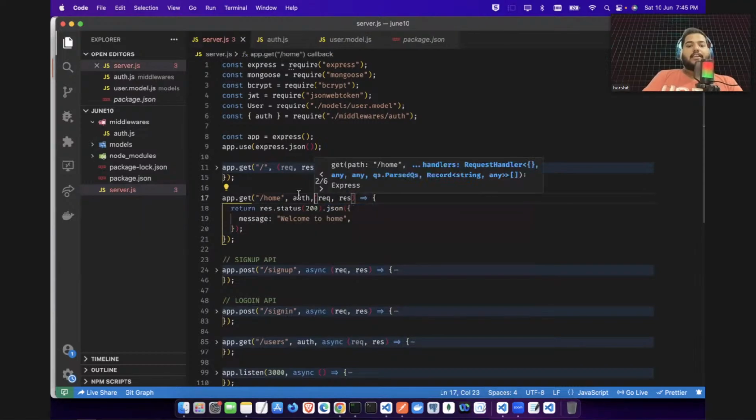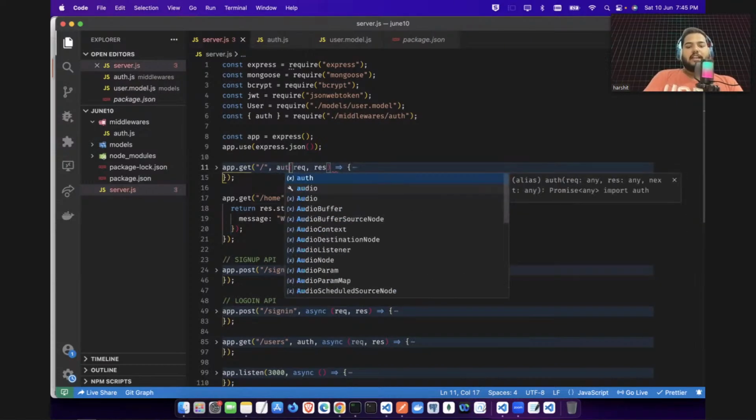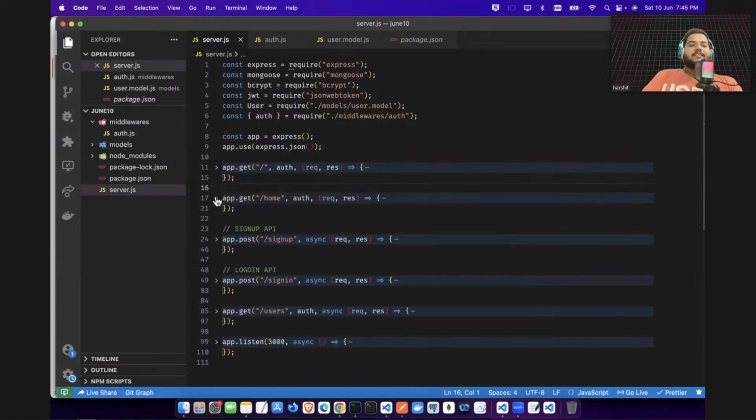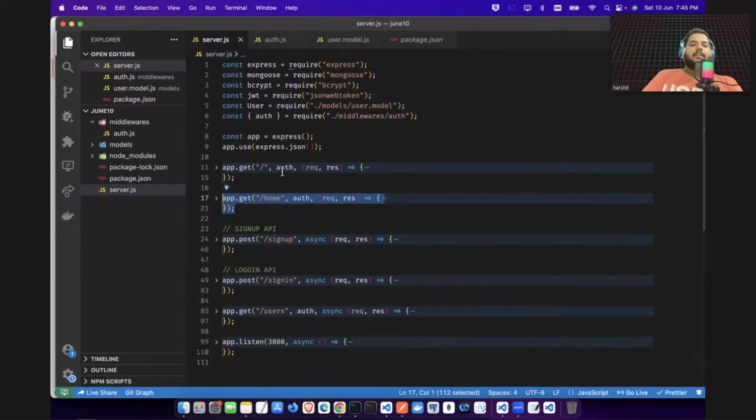So here I can also add this auth. No one can call this without giving me this auth token. Everyone will need to give me this auth token first, and only then can they access this function. See, this is the power of middleware. You can apply it to all APIs.